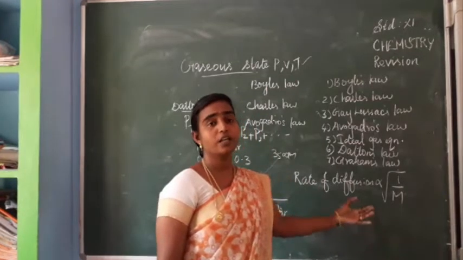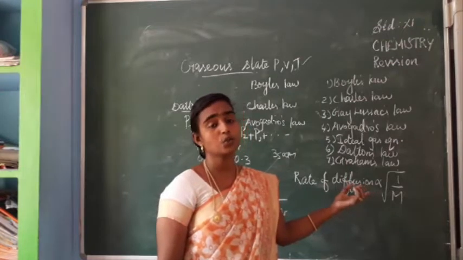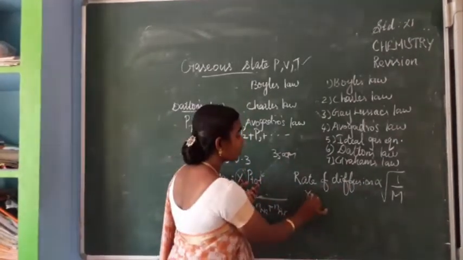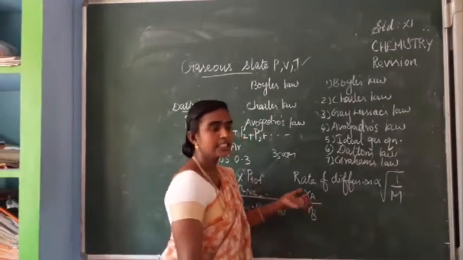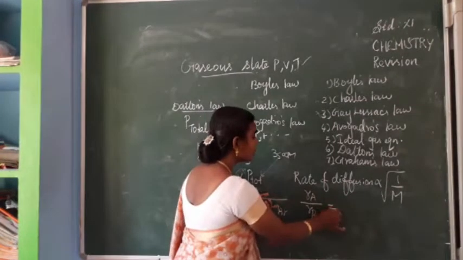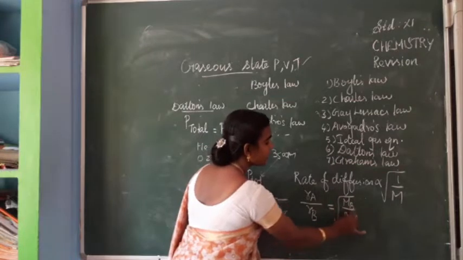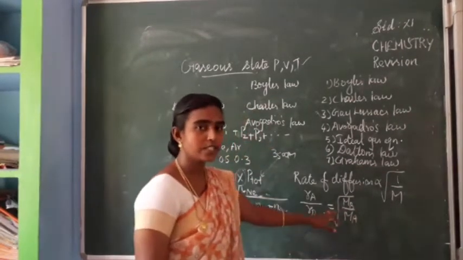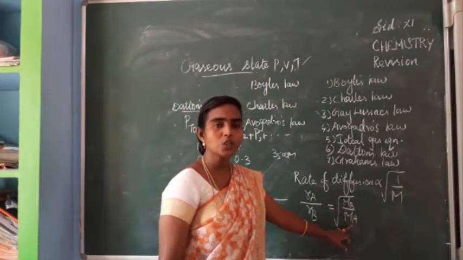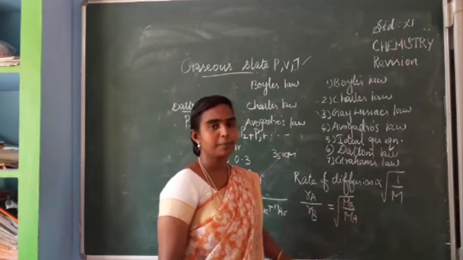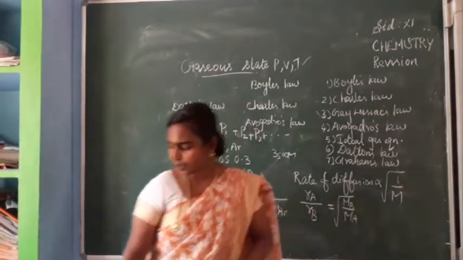So like Boyle's law and Charles' law, here also a comparison of two gases may be there. At that time, the rate of diffusion of gas A divided by the rate of diffusion of gas B, this rate ratio will be the square root of MB divided by MA. That is, the molar mass of gas B divided by the molar mass of gas A, square root of MB by MA. Okay. For this calculation also I will give one example.